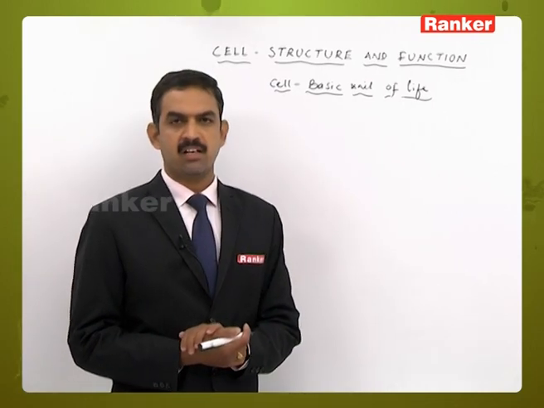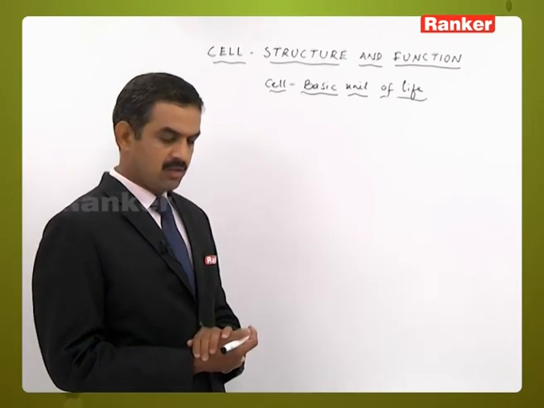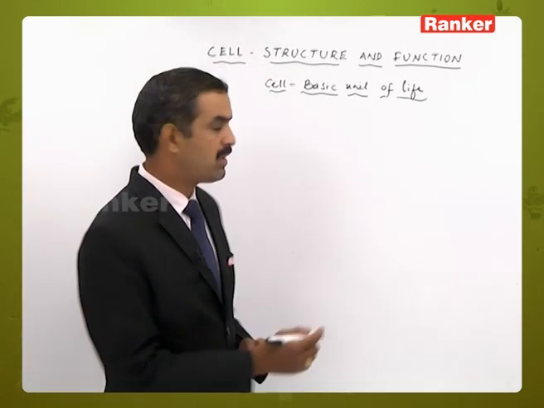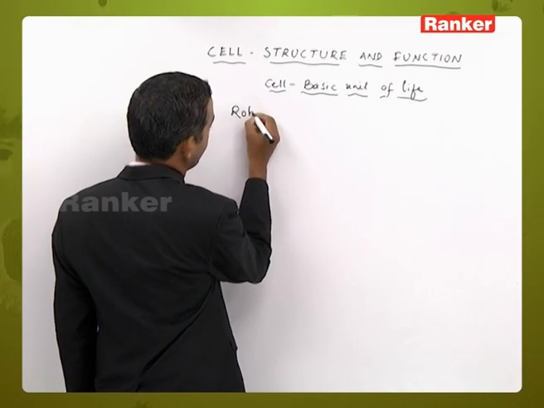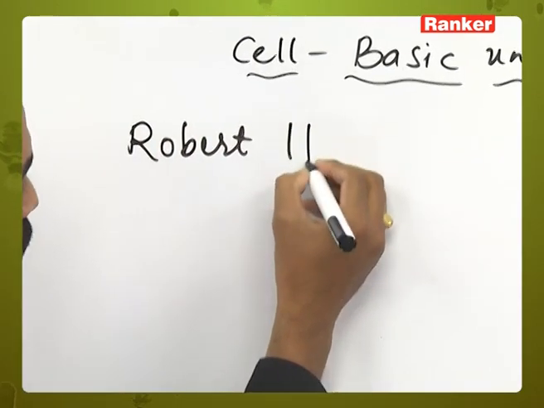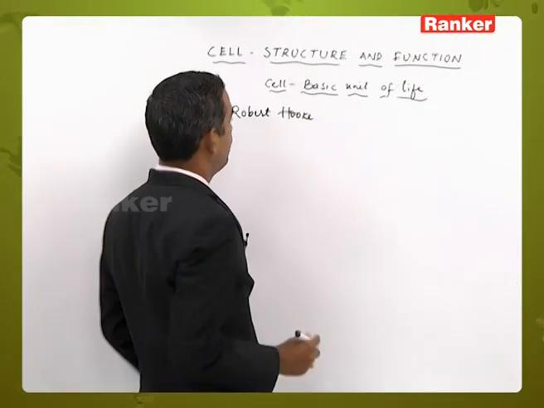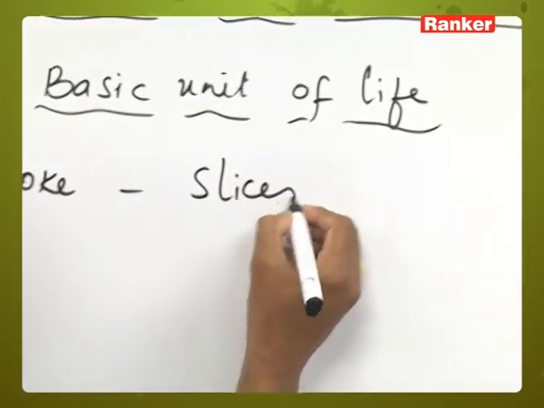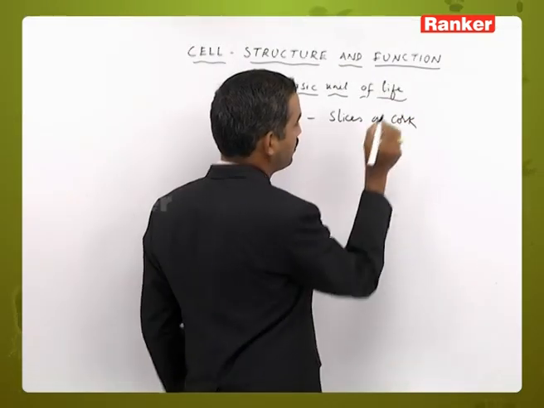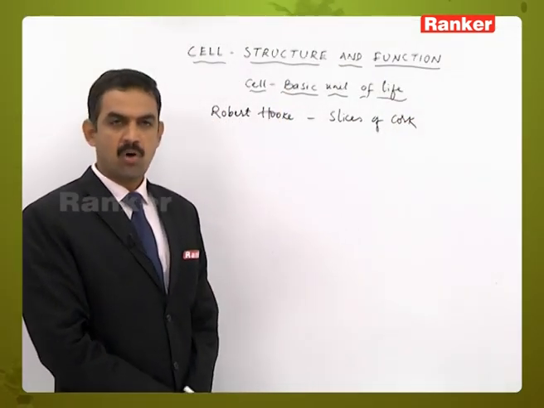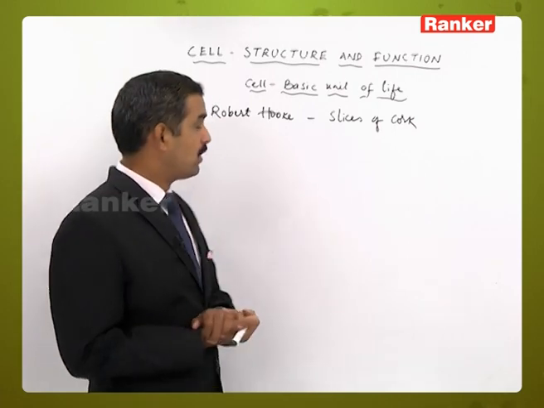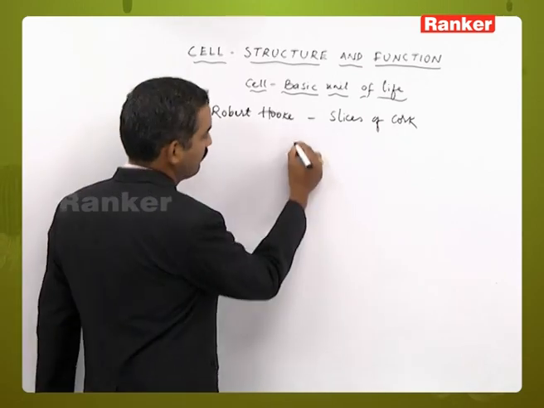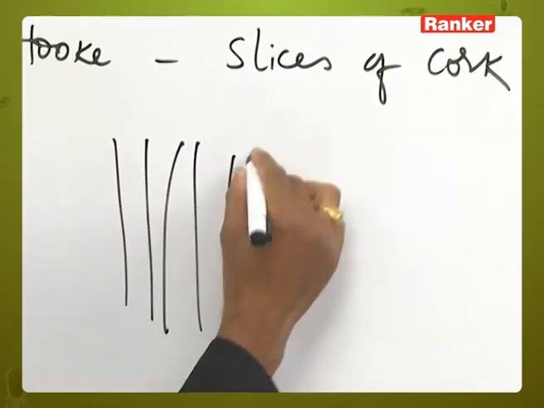Then, discovery related to the cells. The cells were first discovered by the scientist Robert Hooke. He observed slices of cork tissue under the microscope, or the lens actually, and saw some honeycomb-like structures with empty spaces.